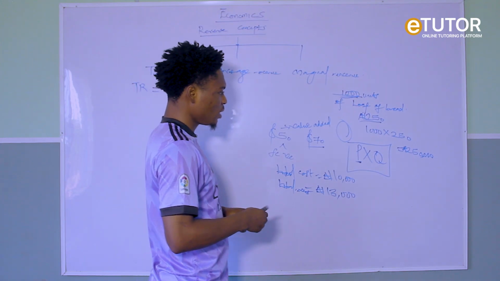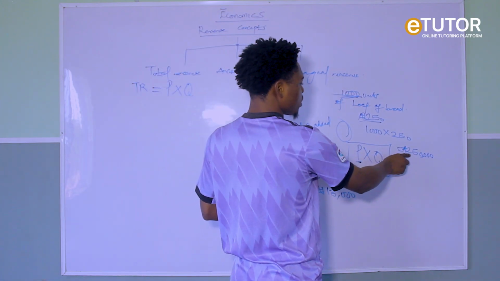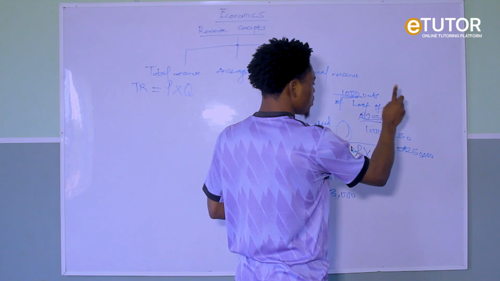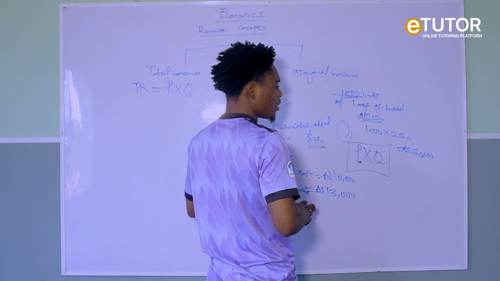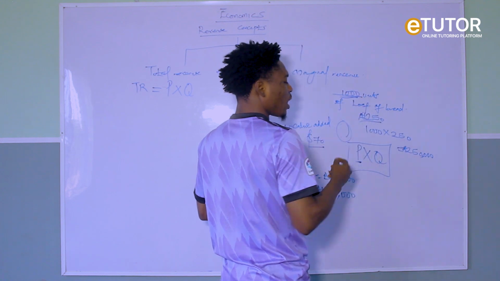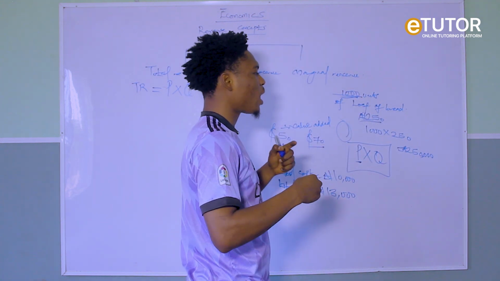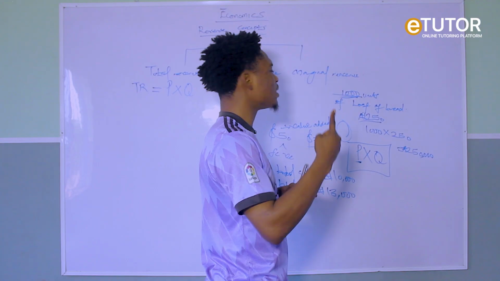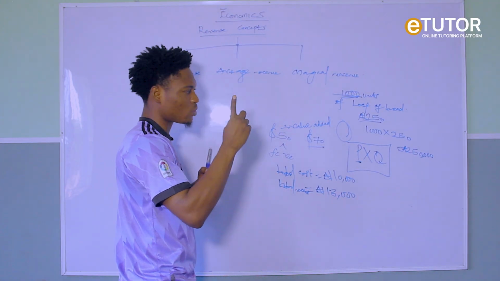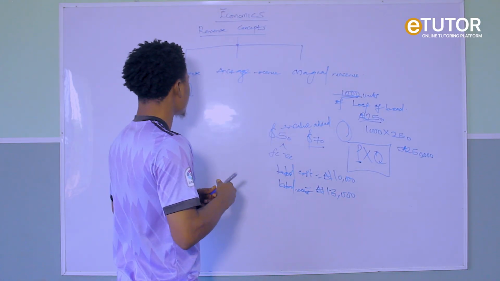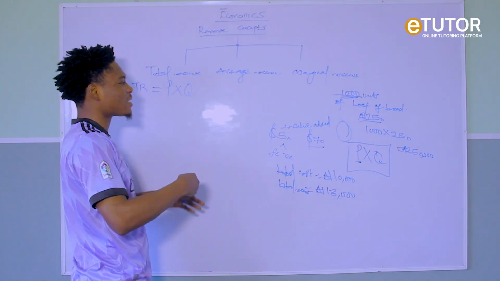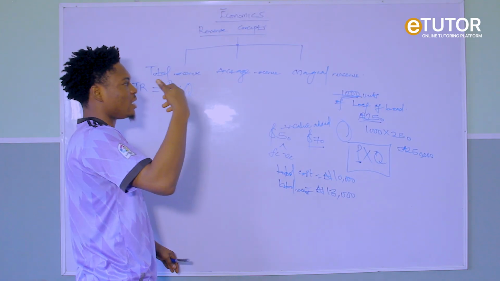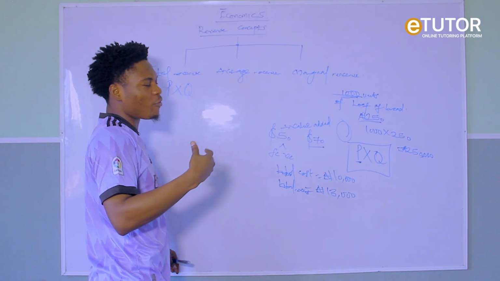Now, if I sold 1,000 units of loaf of bread at 250,000 naira, all things being equal, how much will be the price of one? Average is talking about what? One unit. Now, total revenue is the total amount of money I generate after selling a certain level of units of my output.